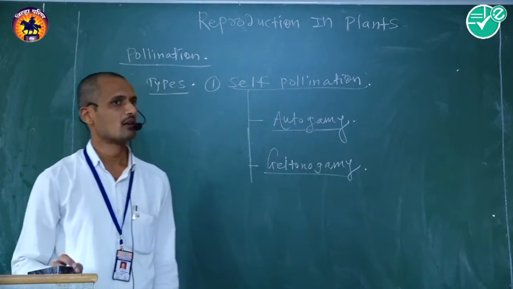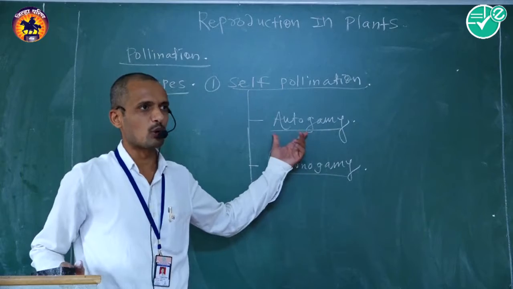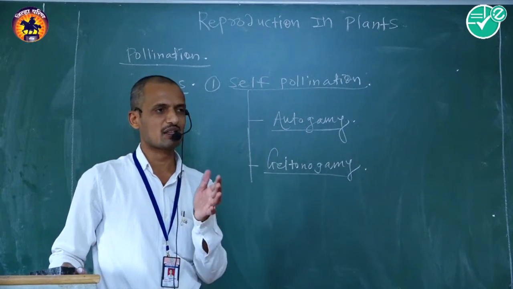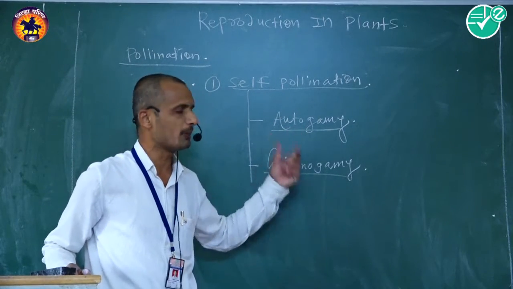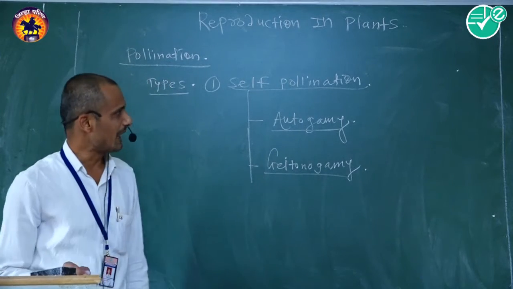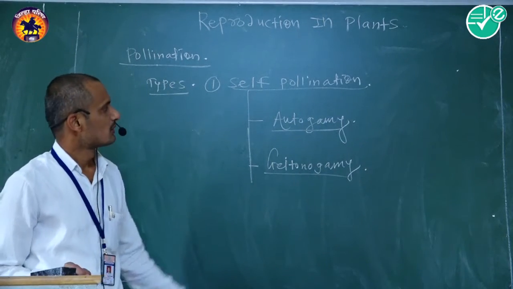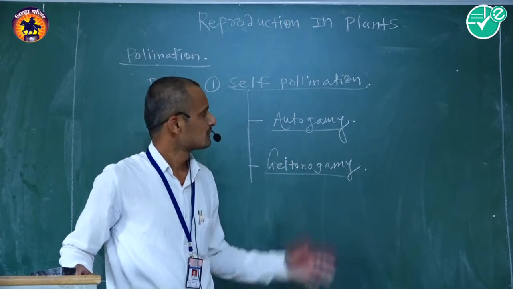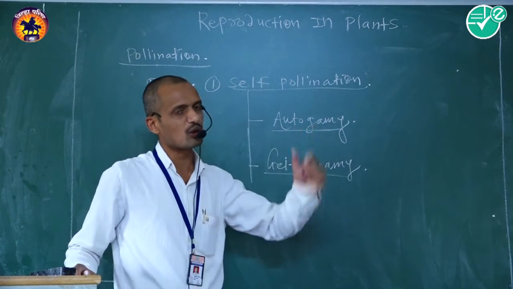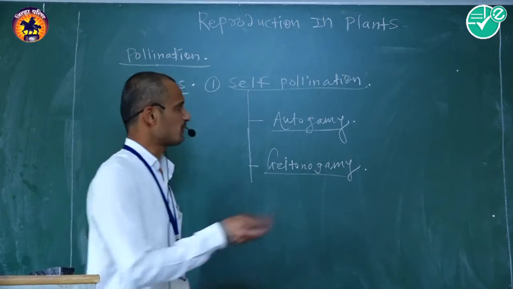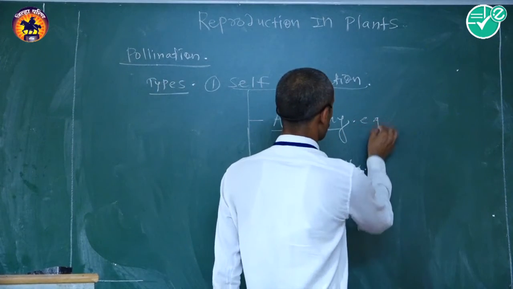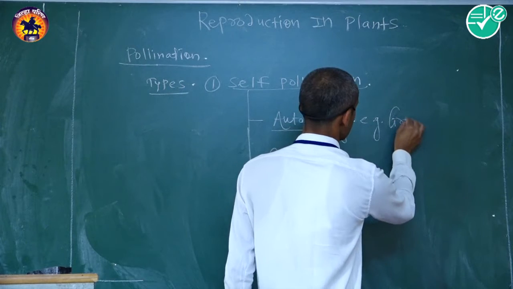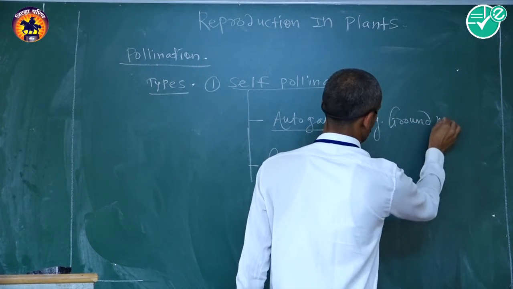Autogamy means the transfer of pollen grain from anther to the respective stigma of the same flower located on a single plant body, that is called autogamy. An example of this autogamous type of pollination is groundnut.